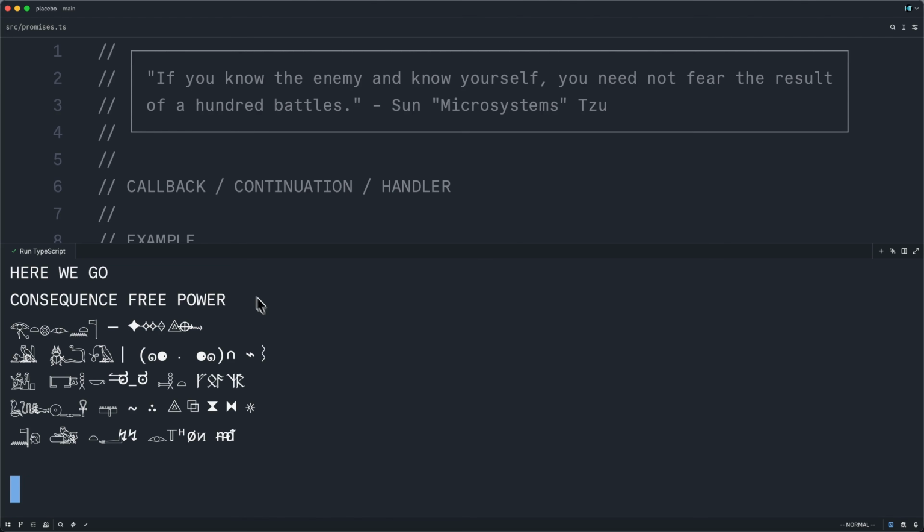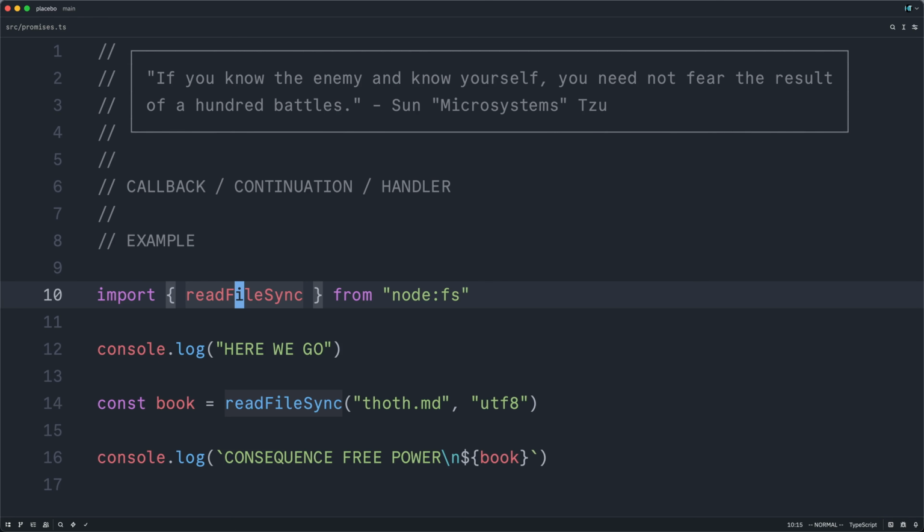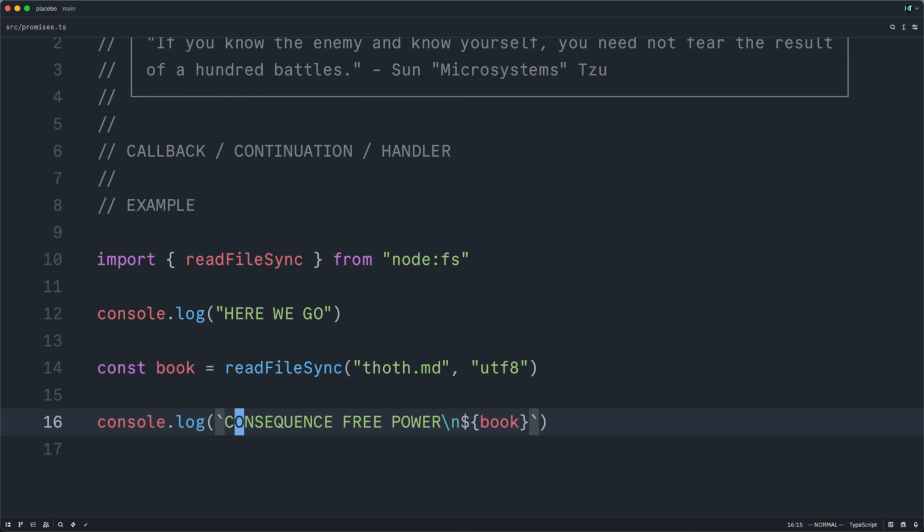Alright, so first it printed out, here we go, and then it read the contents of the file and printed them out. Consequence-free power, Eye of Horus, yada yada, axe, scarab, vulture with, what is this? That's great. So this clearly works. It reads our file, it has a nice linear structure to it.